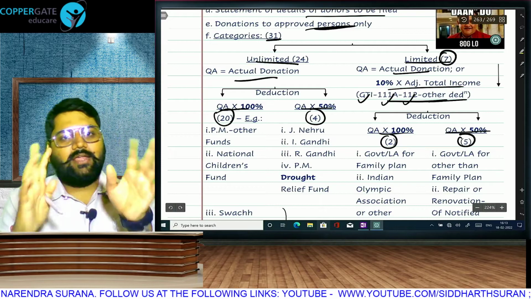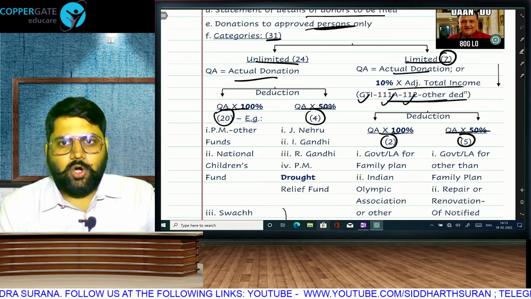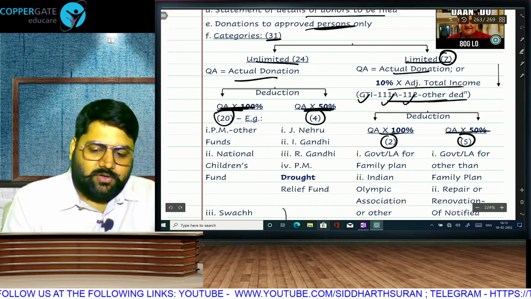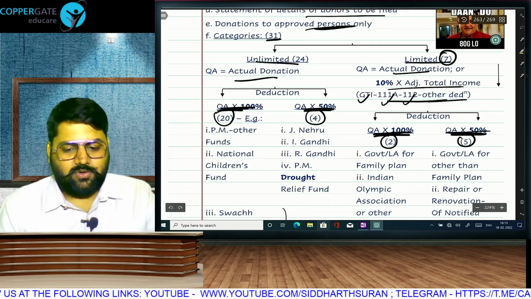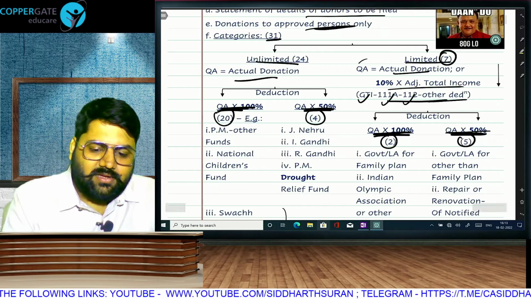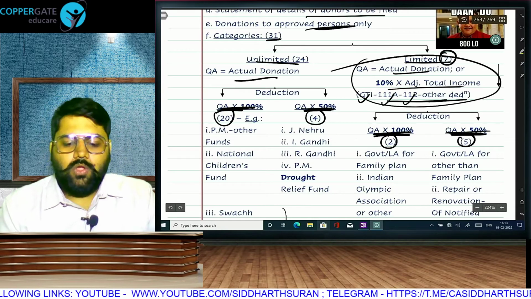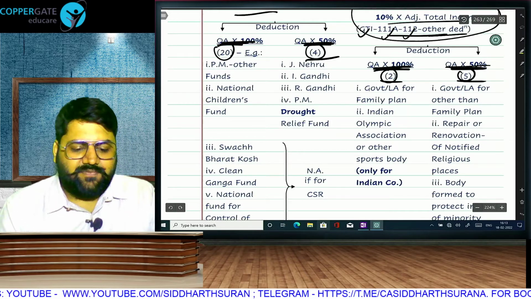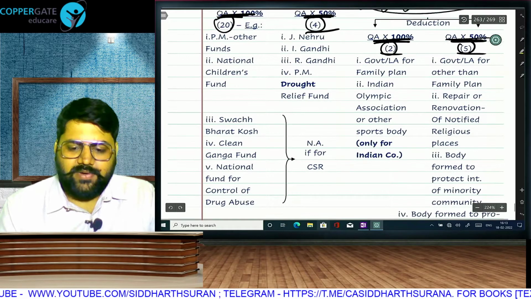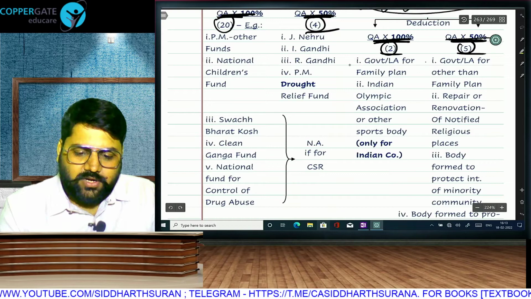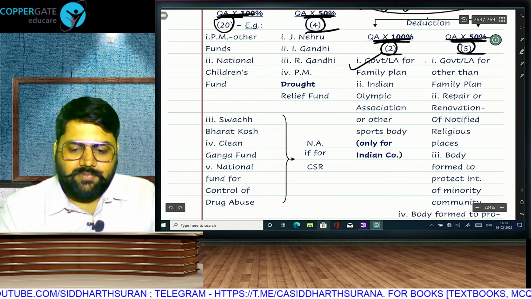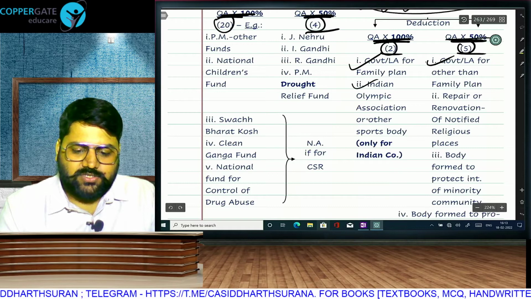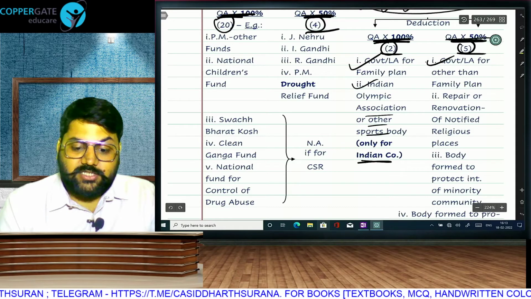But here, your entire contribution, full amount will qualify. And then what will be the deduction? Qualifying amount into 100%, or into 50%. This part is same, except that here there is a maximum limit on your qualifying amount. So let us cover these 4, these 2, these 5, everything else will go obviously in unlimited 100%. Government or local authority for family planning will be limited 100, but for other purpose will be limited 50. If you give donation to Indian Olympic Association or other notified sports body, this is only for Indian company.